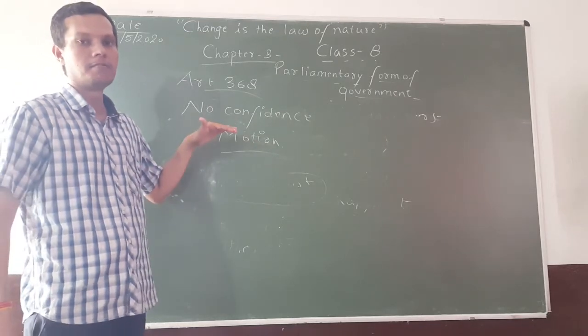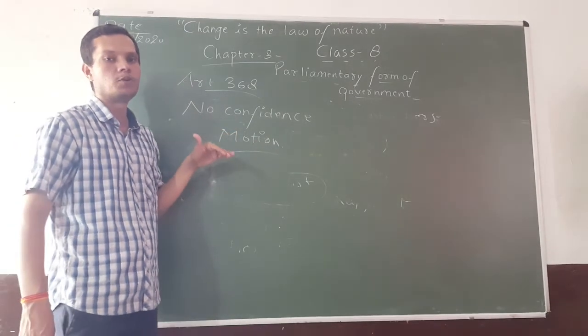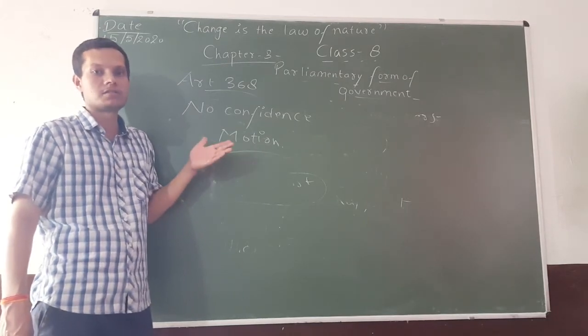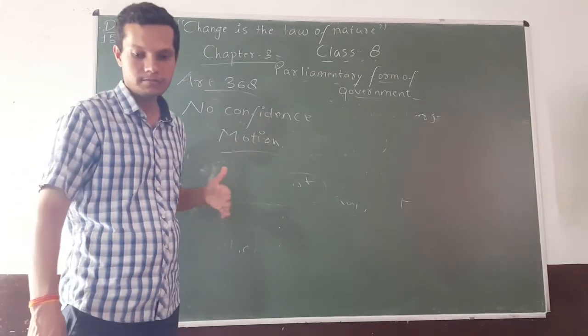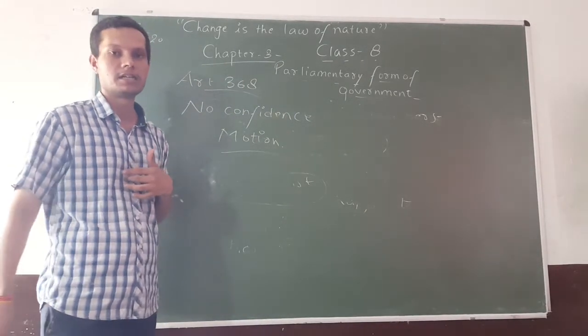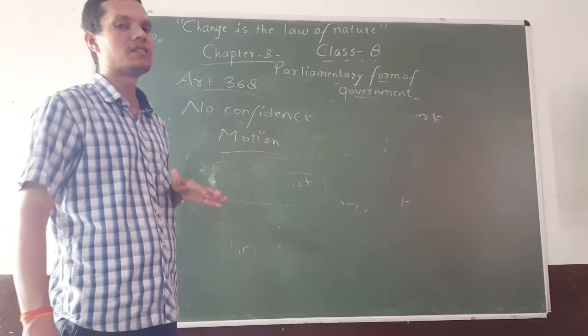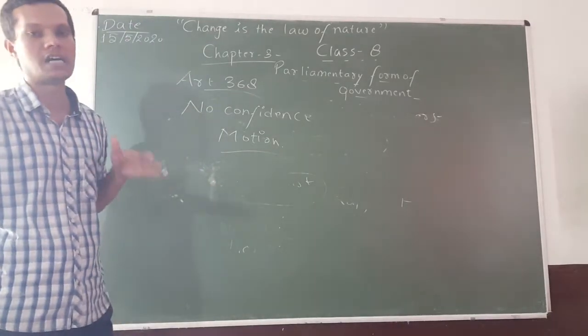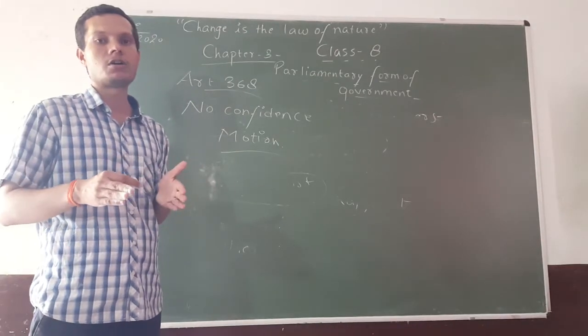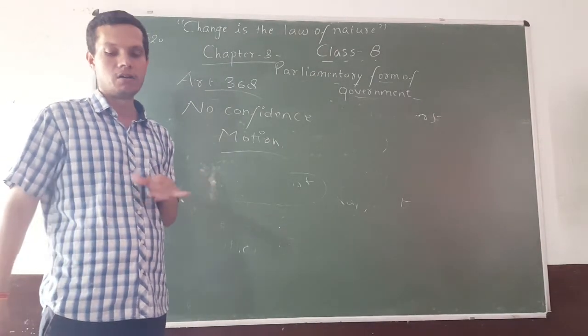And if the members do not support the ruling government, then that government loses majority and falls. If the government fails to win the no confidence motion, it cannot hold power any longer.